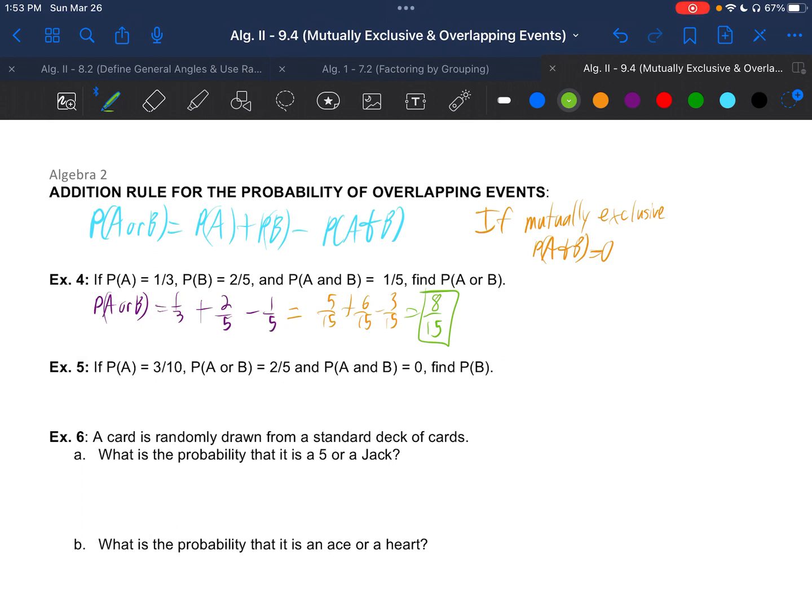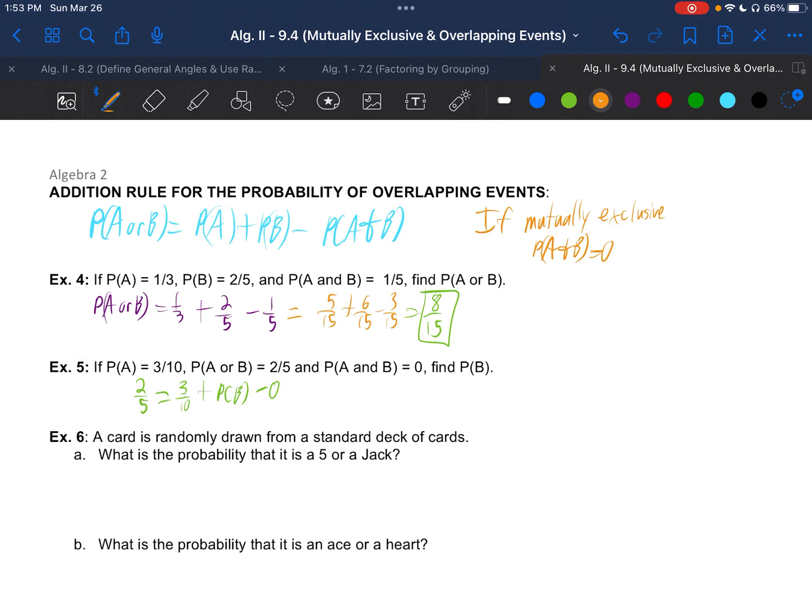Example 5, probability of A. We know the probability of A or B, and A and B. We don't know the probability of B. So we follow the same pattern, but we just fill in something different. So we said probability of A or B equals the rest. So it's 2 over 5 equals probability of A, 3 over 10, plus the probability of B, which we don't know, minus the probability that they happen simultaneously, which we said is 0 right here.